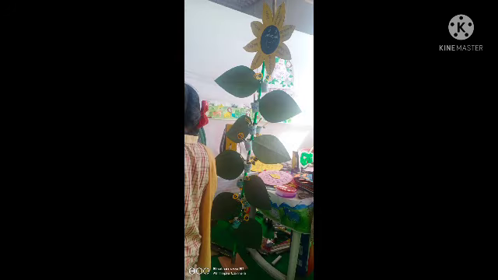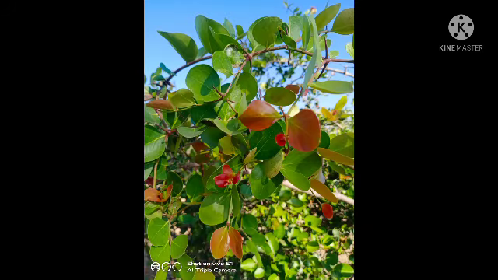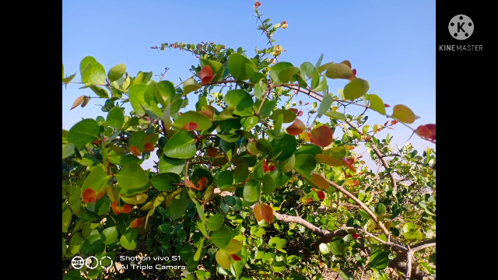It is showing movement, but plants don't show any movement. They just grow, but this movement is not visible directly to us, but you can see the movement by the growth.